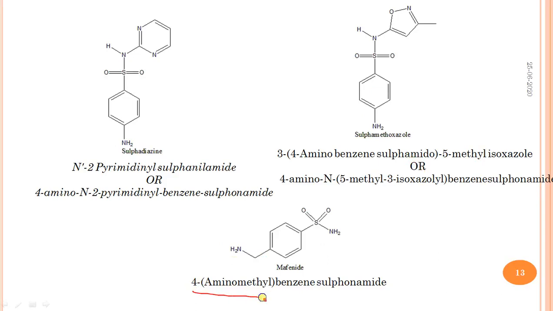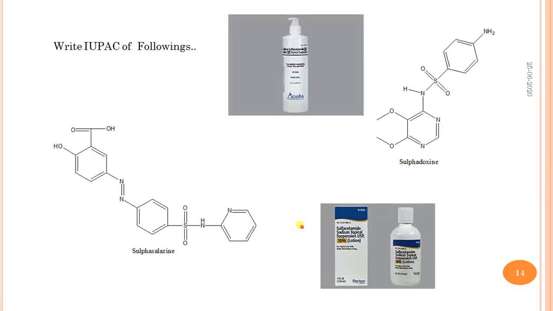Then 4-amino methyl benzene sulfonamide. This is amino methyl, then benzene, and this is sulfonamide. Then an assignment for this: write the IUPAC names of the following drugs, sulfadoxine and sulfasalazine. This is also N1 and N4 disubstituted. Actually, I think it is N1 substituted only, sulfadoxine.